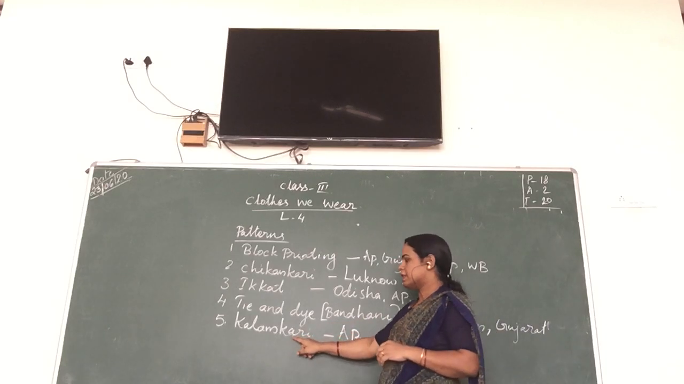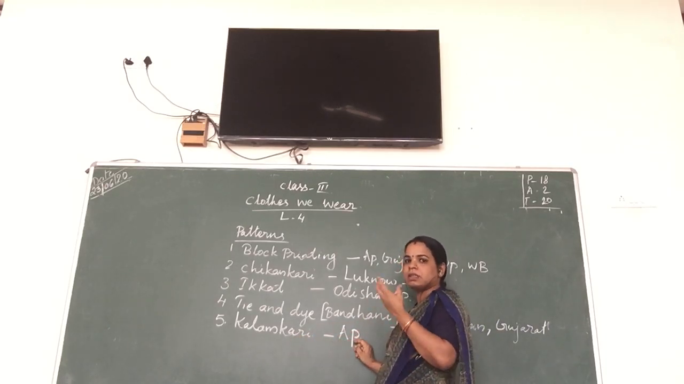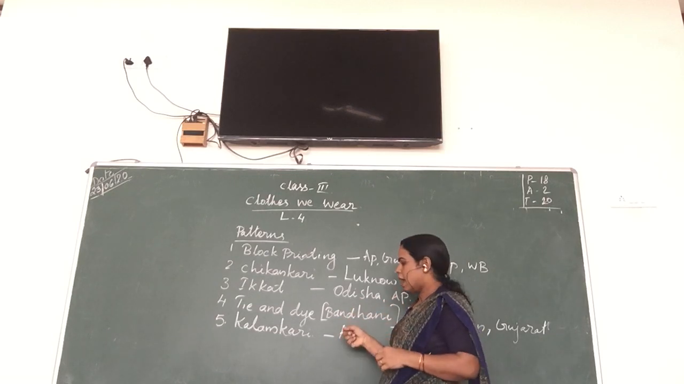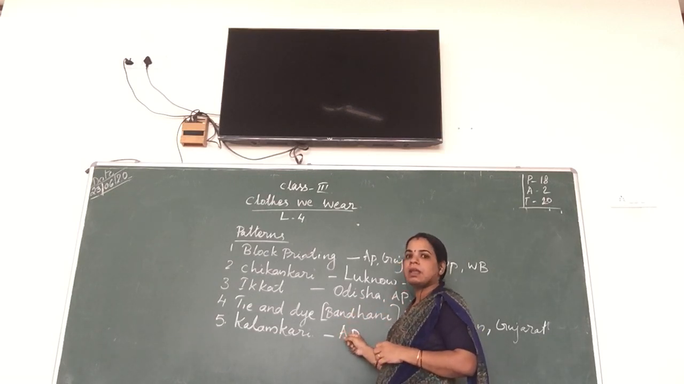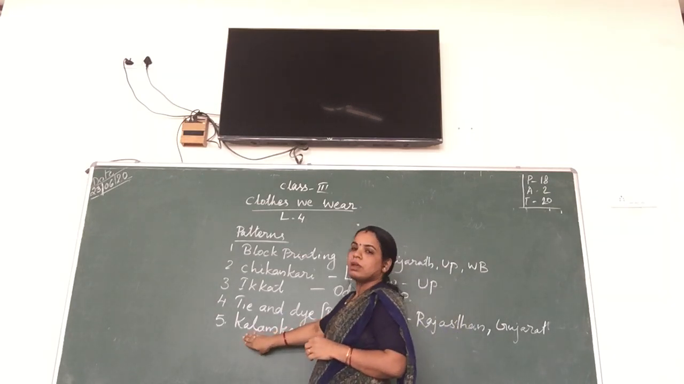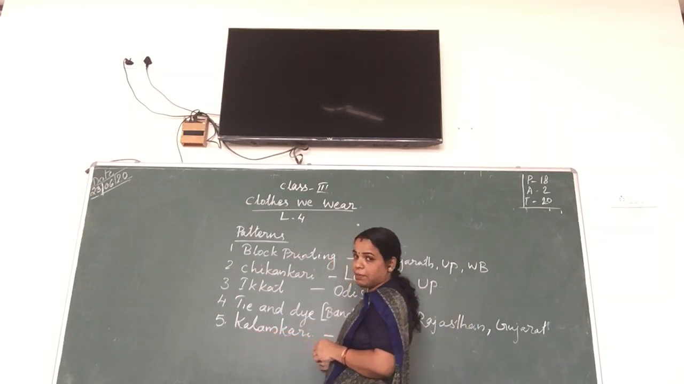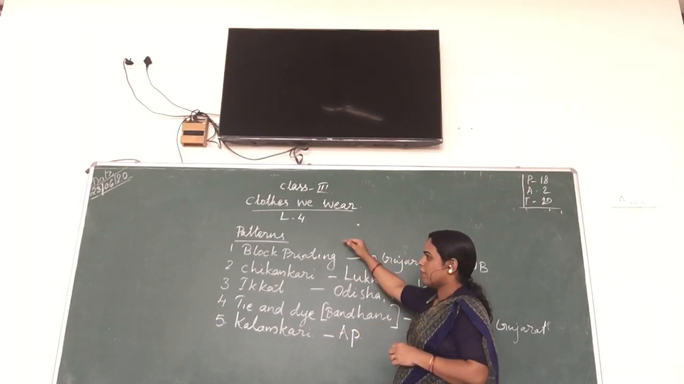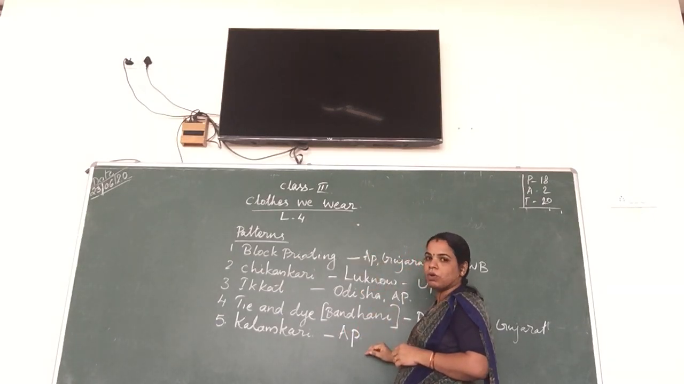And the last one is kalamkari. The craftsmen use a pen and draw the freehand picture, and then they use paint and a brush to color it. Such a type of printing is known as kalamkari. It is famous in Andhra Pradesh. These are the 5 types of patterns on cloth.